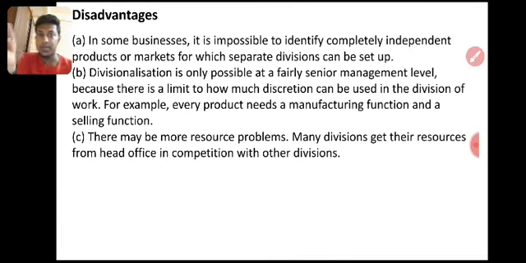Then a disadvantage: in some businesses, it's impossible to identify completely independent products or markets for which a separate division can be set up. We will say soap production separately, milk production separately, shampoo items separately, hair coloring separately, but actually soap items, shampoo items, hair items, and toothpaste items, we can't say these have different demand, right?